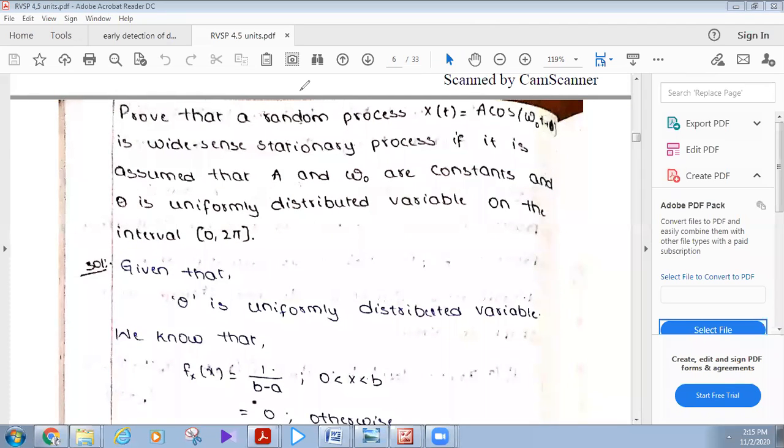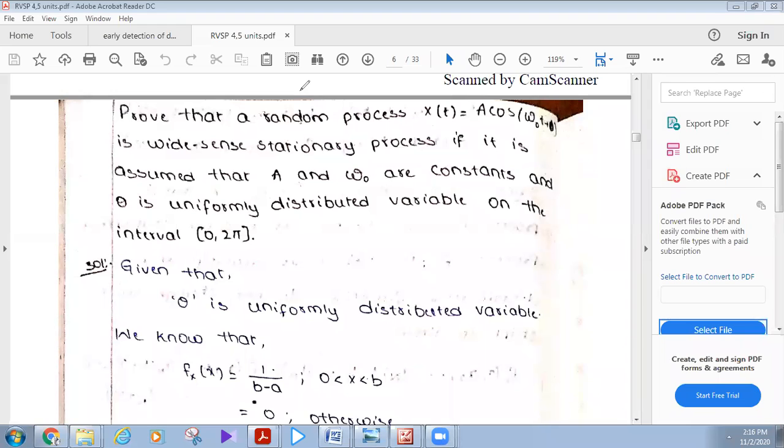Mean and autocorrelation. Okay. Does not depend on time. The mean value is constant, and the second one is the autocorrelation function does not depend on time. It only depends on shift in time tau. Okay, thank you.